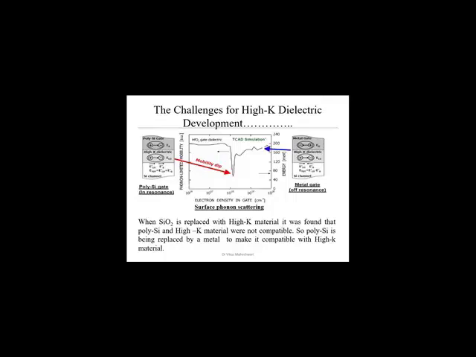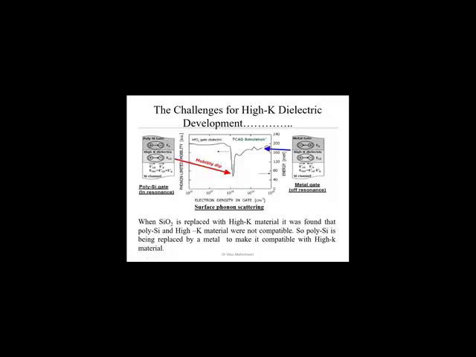So what will happen as we keep increasing the gate voltage? As channel density increases, after a certain channel electron density, the mobility of the charge carriers is going to decrease. There is a mobility dip. But if we use a metal gate device in place of the polysilicon gate, as we keep increasing the electron density, the mobility of the charge carriers is going to increase. So this is also one of the major problems with the polysilicon gate and high K dielectric oxide combination. Because of that also, we have to replace the polysilicon gate with the metal gate.